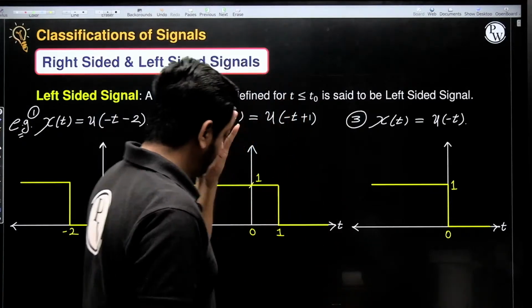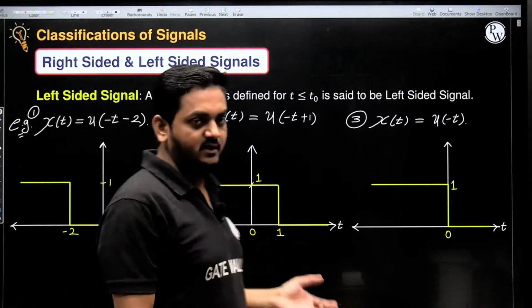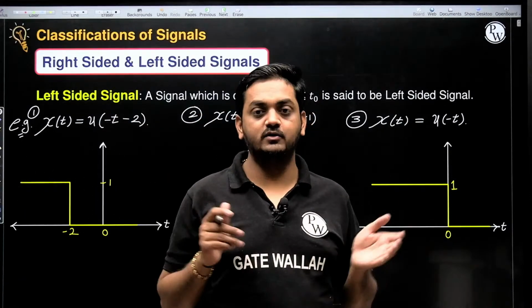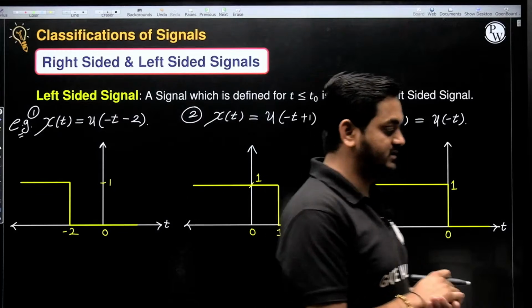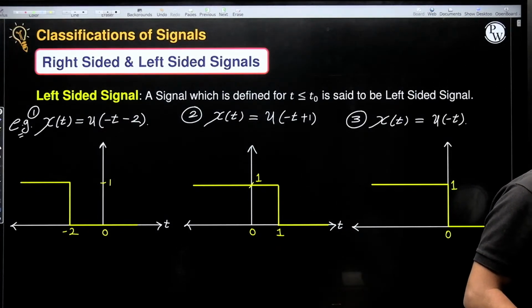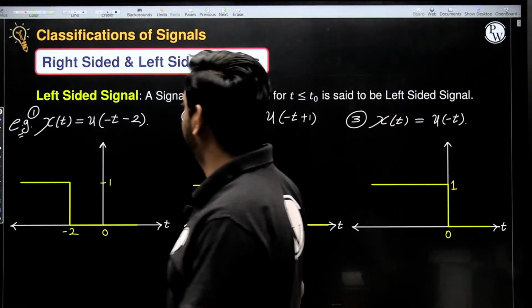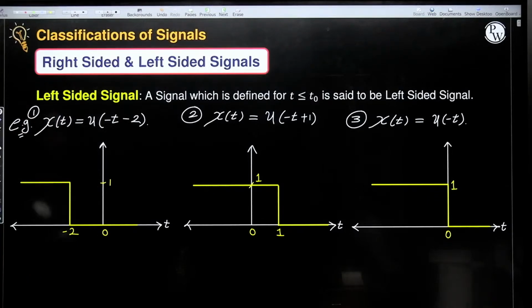These are the infinite duration left sided, right sided signals. It can be finite duration right sided, finite duration left sided, finite duration both sided also guys. That also we will see. Clear to each and everyone? Tell me in comment box. I hope all the students are getting. So this is right sided and left sided signal, first classification.